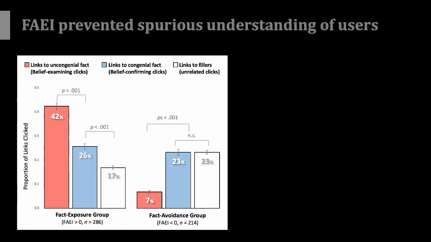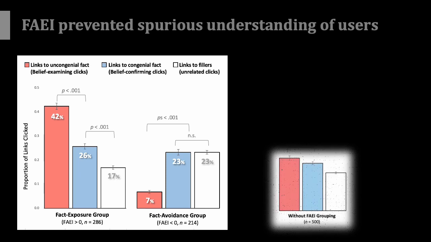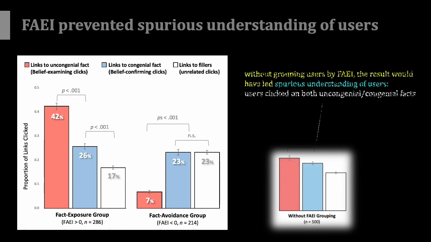It is important to emphasize that the FAEI prevented spurious understandings of click behavior. If we had analyzed click behavior without grouping participants, the result would have shown that users clicked on uncongenial facts the most, creating an incorrect impression, as if there was no need to improve belief examining click behavior.